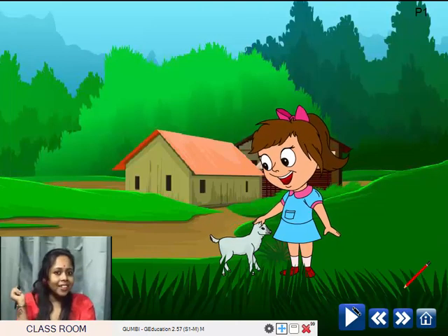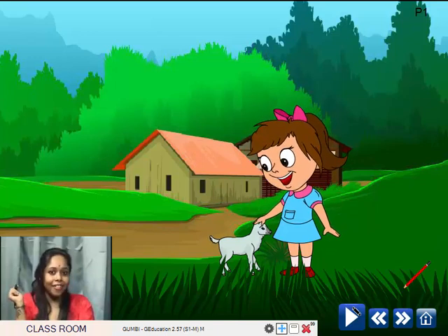What can you see here in this picture? Yes, there's a girl. She is Mary. And what can you see, Soumya, there with her? Can you see something? Yes, ma'am. Ma'am, there's a white colored lamb. Yes. She has a little white lamb. Let us enjoy the rhyme. Okay?